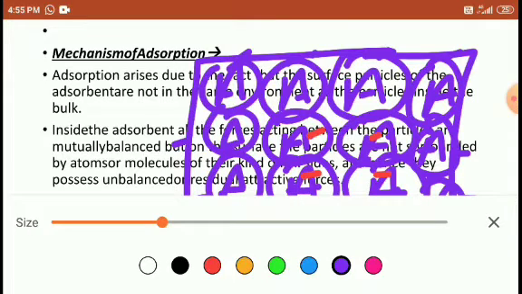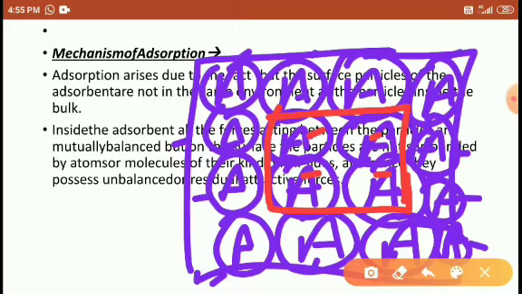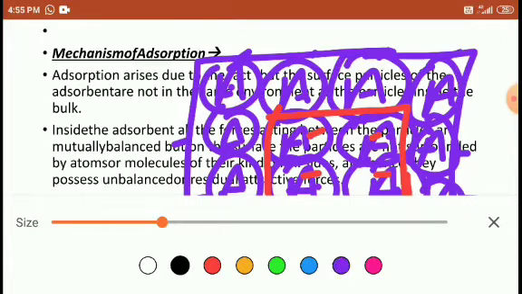Right? So when you look at these inner layer particles, they get the proper amount of attraction from all sides, the proper 100% of attraction. But what about the outer layer? In the outer layer, these A particles, these are the corner layers.